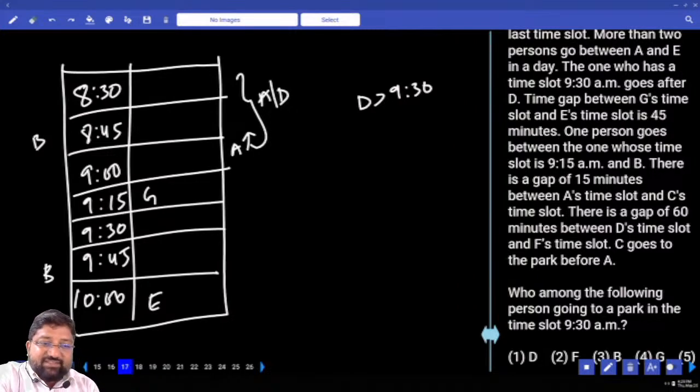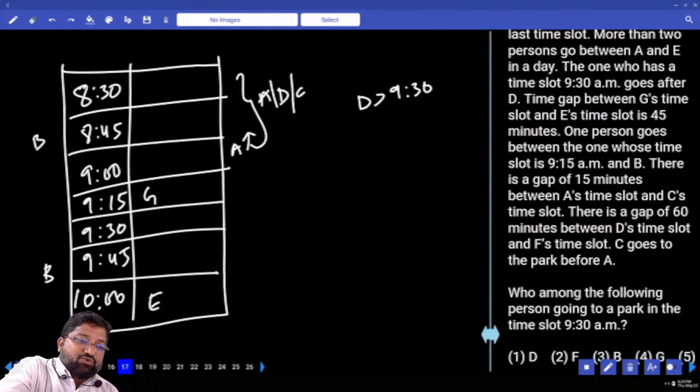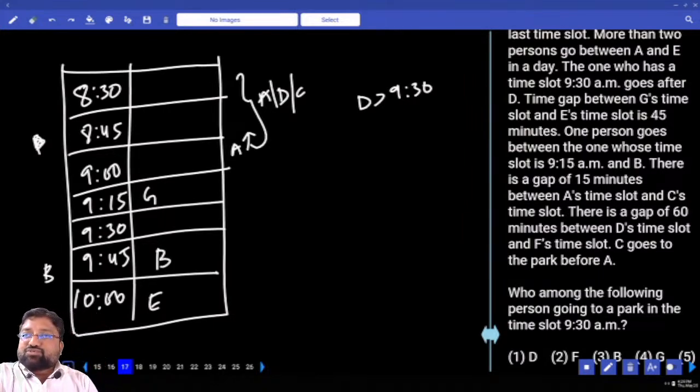If A is at 8:30, C should be at 8:45. So surely C is getting the timings only in between 8:30, 8:45 and 9. The third person along with A and D here is C. Then there is no possibility for B here. Surely this has to be B, because those three top slots are occupied by A, D and C. Did you all understand?